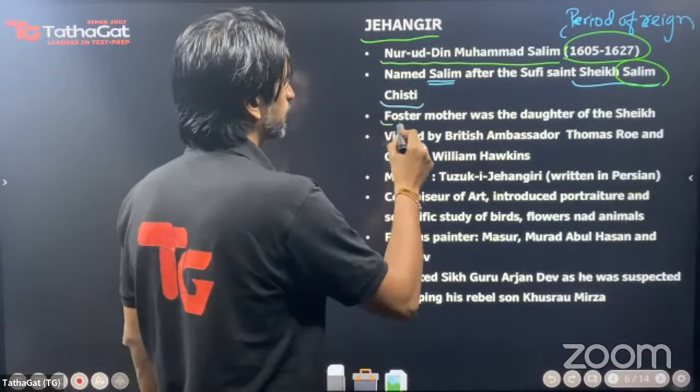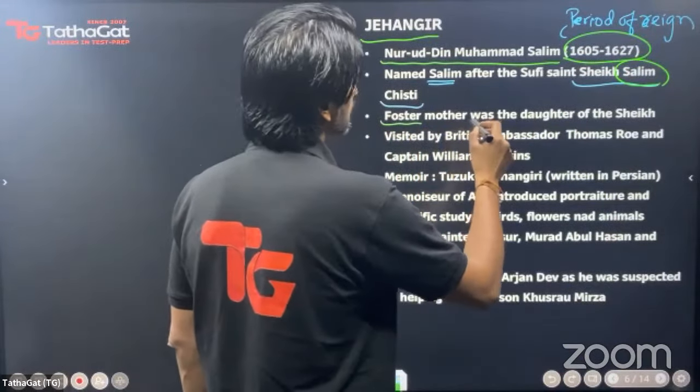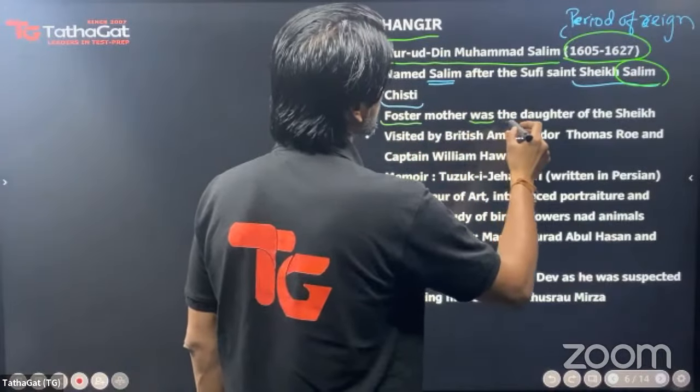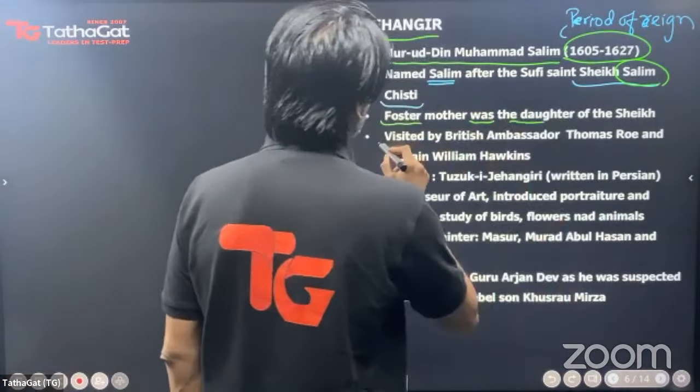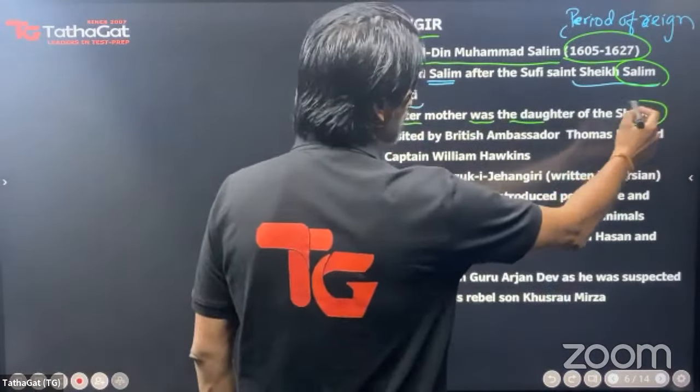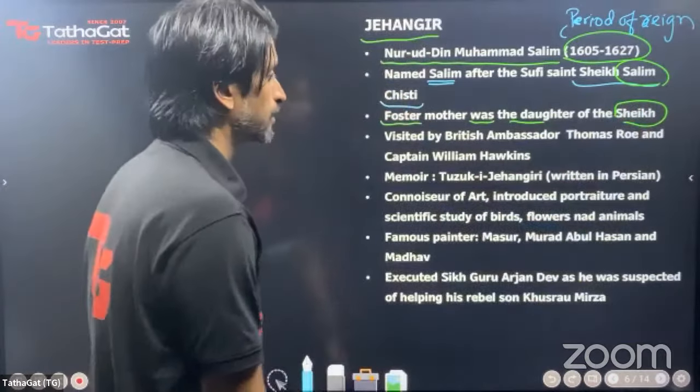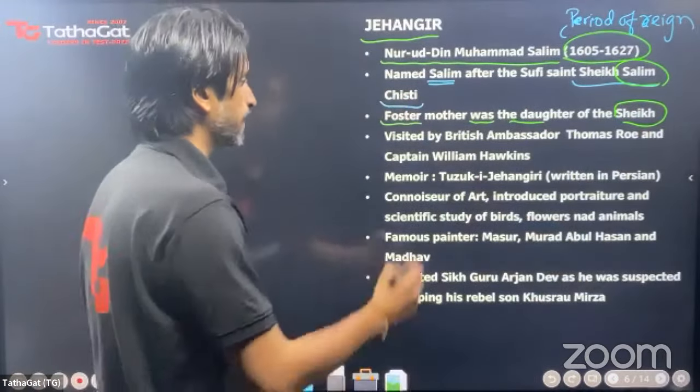Now, the foster mother was the foster mother of whom? The foster mother of Jahangir was the daughter of the Sheikh, Sheikh Salim Chishti. This is another important fact. You can keep it in your mind.